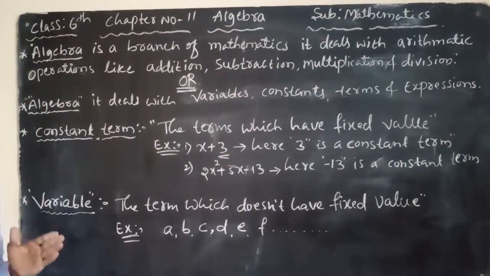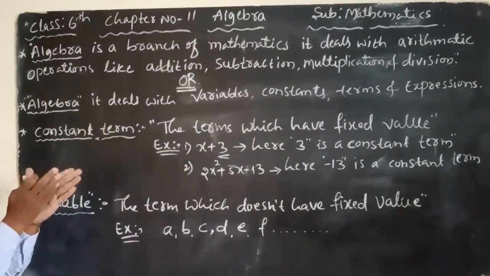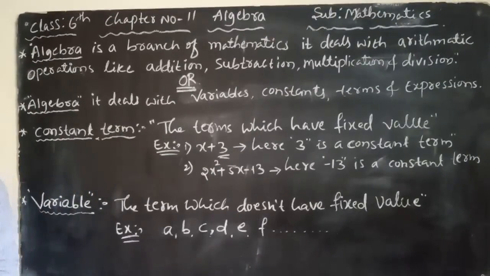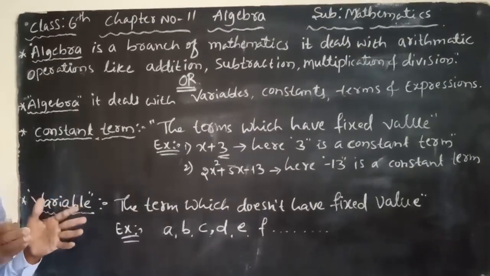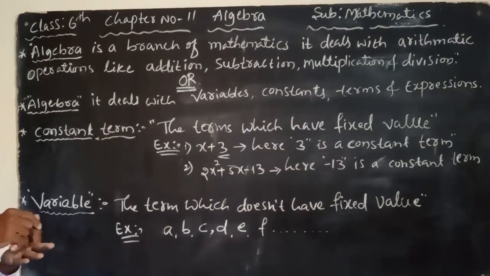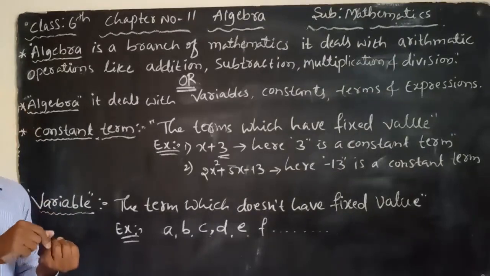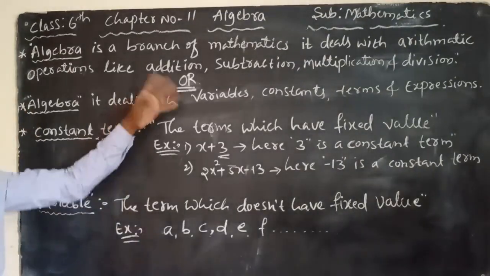Or in a simple way, what is meant by algebra? Algebra is a branch of mathematics. It deals with constant terms, variables, terms, like terms, unlike terms, expressions, and so on.